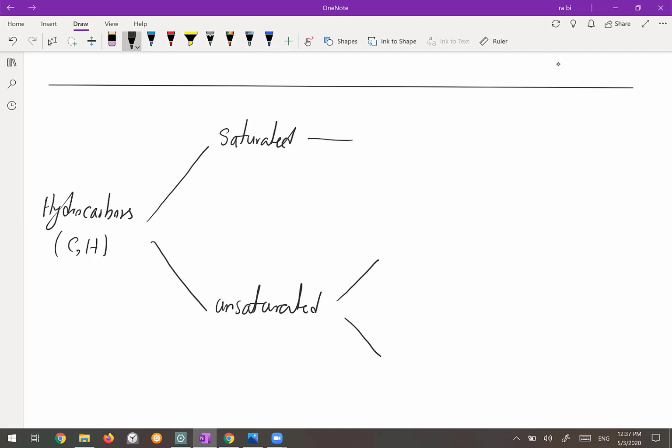The saturated hydrocarbons are called alkane. You have A and E at the end of the name. Okay, this suffix is very important. And the alkanes are the hydrocarbons which have only carbon-carbon single bonds. So you have carbon, single bond, carbon. Okay, so you have only single bonds between the carbons, called the alkane.